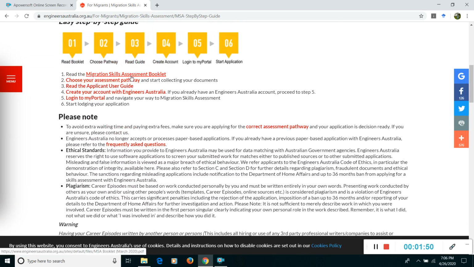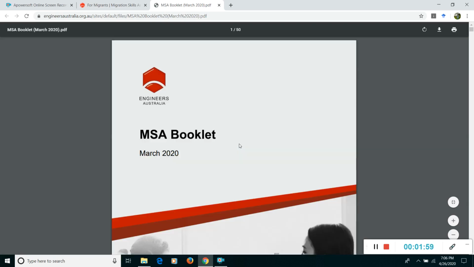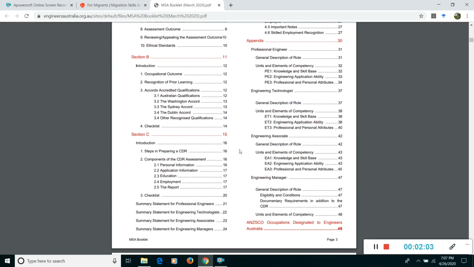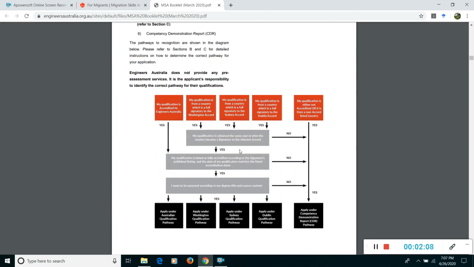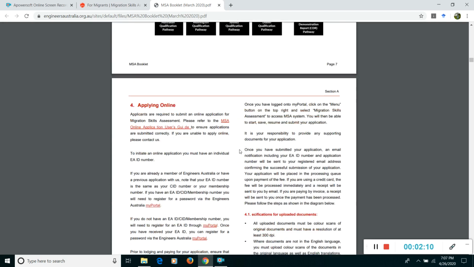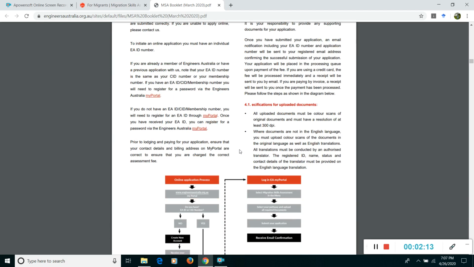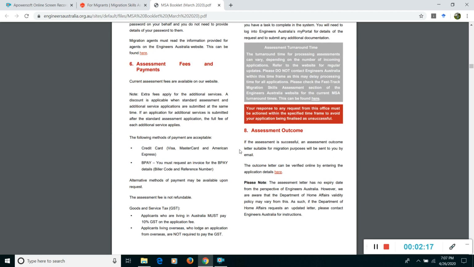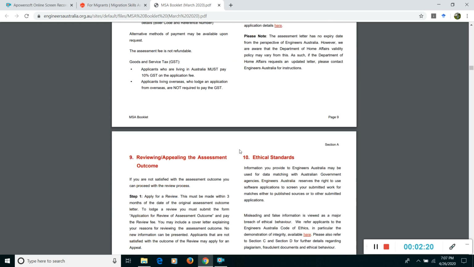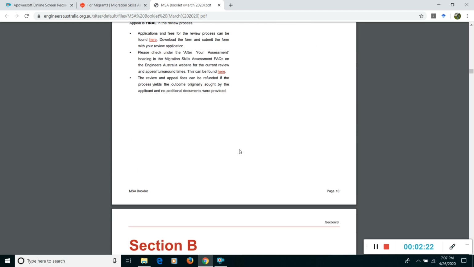Here's the booklet. I've seen the booklet before, but by looking at it you'll find it's a bit more complicated than doing it yourself. I will give you a different format, and you can work on my format as well, but at least you have to include everything according to the booklet, so that they will accept your CDR report at first, and you don't have to panic about anything.